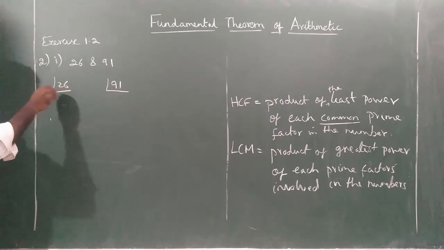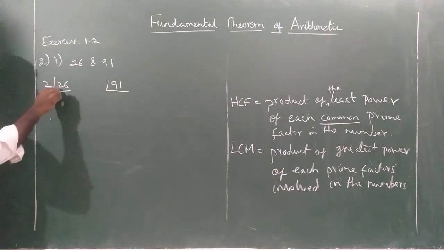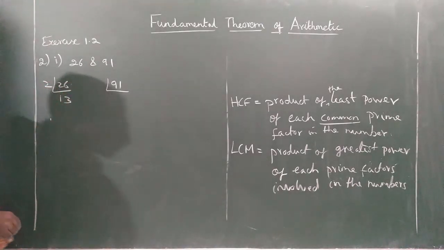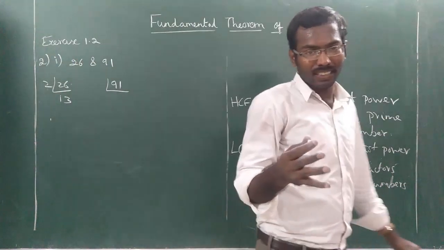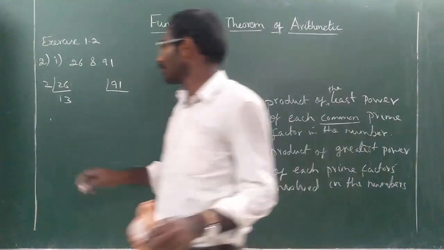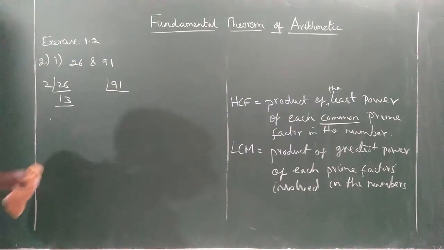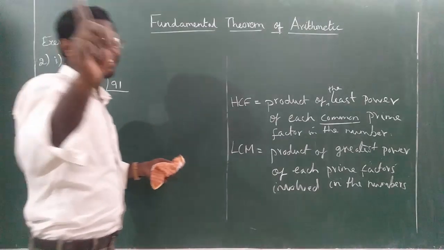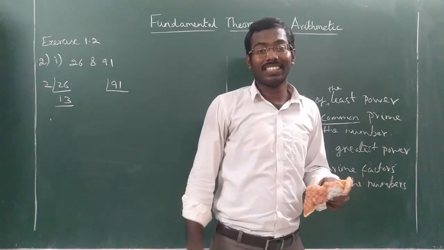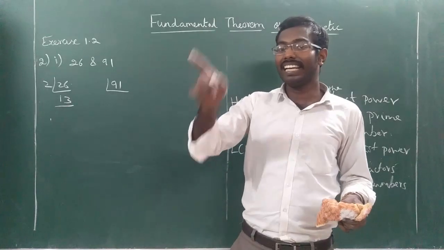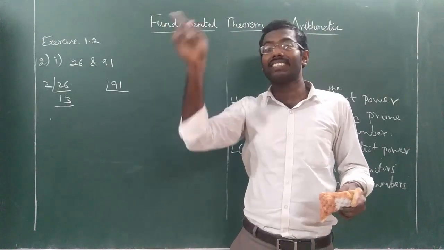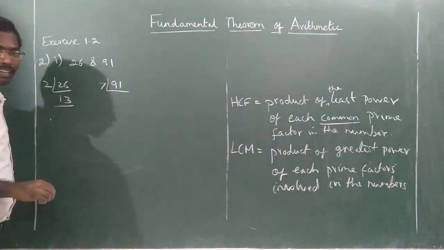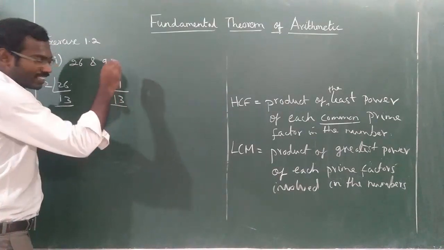So 26 is divisible by 2. 26 divided by 2: 2 divided by 2 is 1, 6 divided by 2 is 3, so 13. 13 cannot be further factorized because 13 is a prime number. So that's all: 2 into 13. 91 is divisible by 7. Seven table: 10 sevens are 70, 11 sevens are 77, 12 sevens are 84, 13 sevens are 91. So if you divide it by 7, the answer is 13.